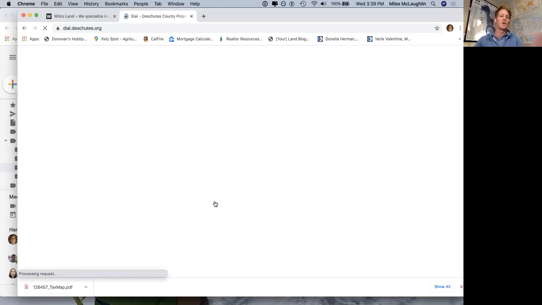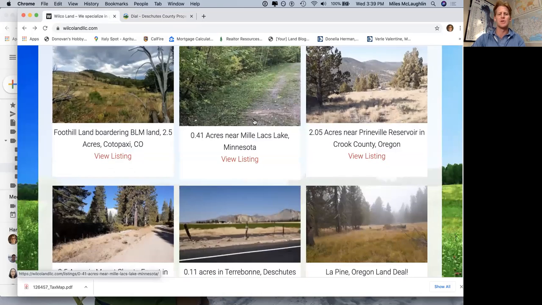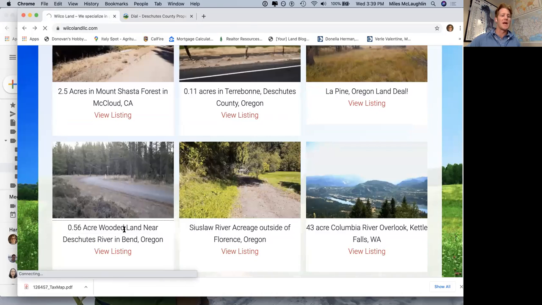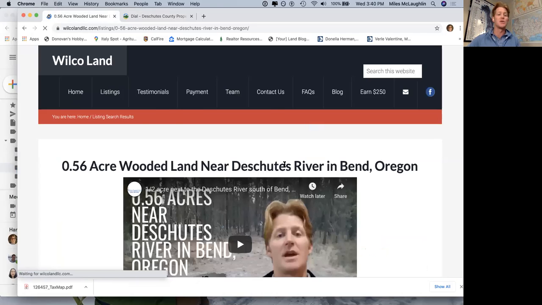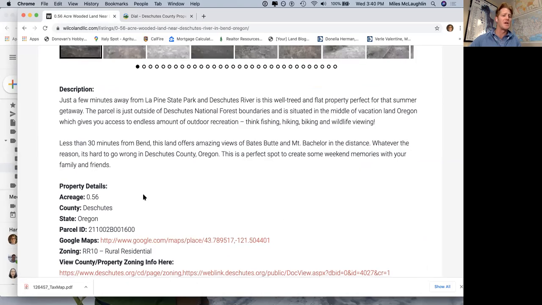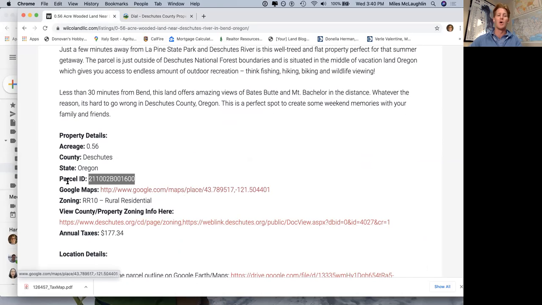For Deschutes County, I'll tell you right now, it's Dial Deschutes. Go to dialdeschutes.org. The next thing you do: how do I find the property? There's no address. What's the address? How do I identify it? I'm going to do this one, for example, this little lot next to the Deschutes River in Bend, Oregon that we have. We provide a lot of valuable information here, but really we want to put the information in your hands to make these decisions and look it up on your own.